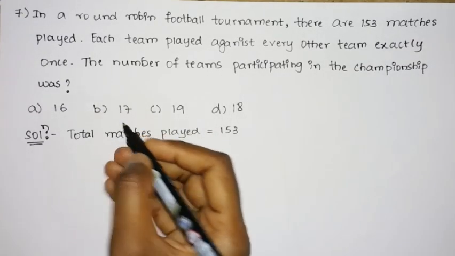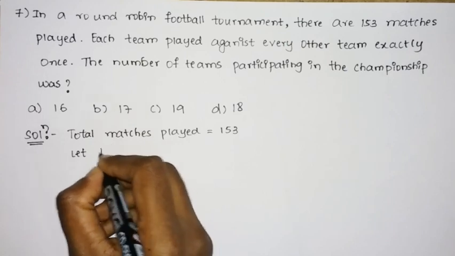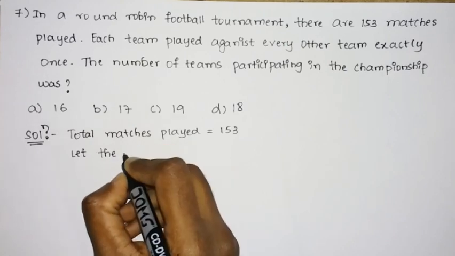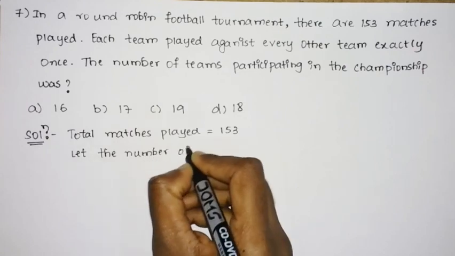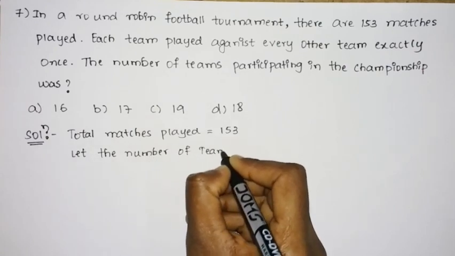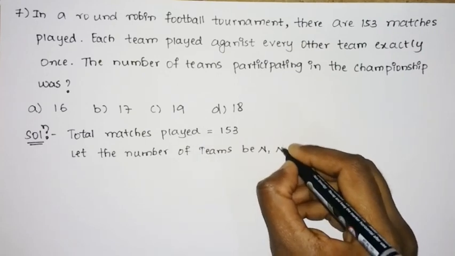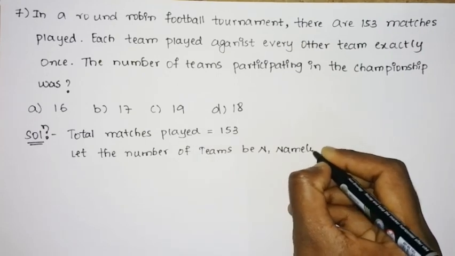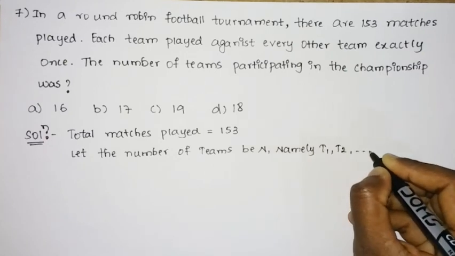So we shall consider the number of teams. So let the number of teams be n. So we can write it as team 1, team 2 up to team n.